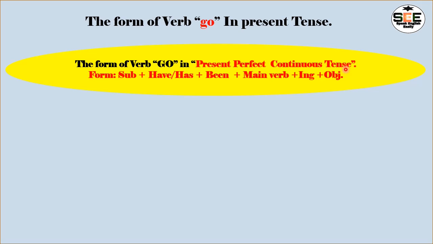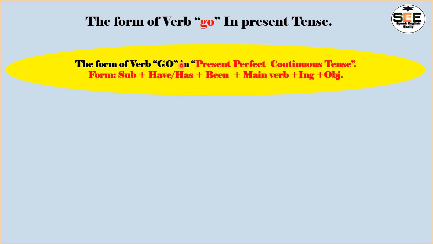I request you to go to my playlist and watch those videos, and then you can get all the information about how we can form a tense. So here I am giving you the form of present perfect continuous tense. Let's start.